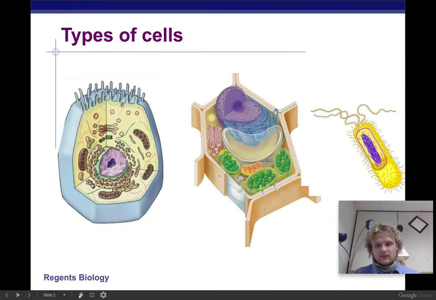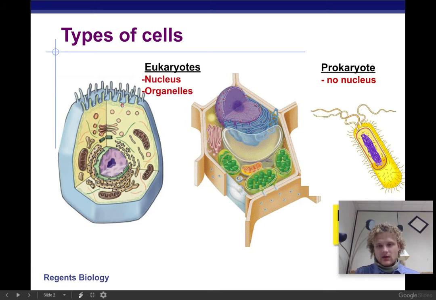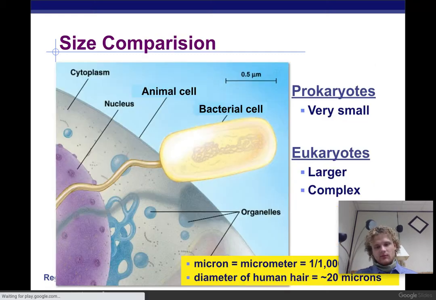So we have different cell types. We have prokaryotes, and we have our eukaryotes. Prokaryotes are really, really small. This is a bacteria cell. And then we have our animal cell right here and our plant cell over here. You can see it's a plant cell because of the chloroplast, because of the large water vacuole in the middle, and because of the cell wall around it. The animal cell does not have any of those things. Okay, so animal, plant cell.